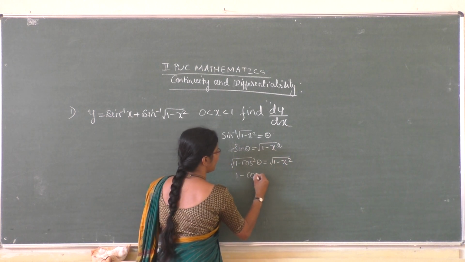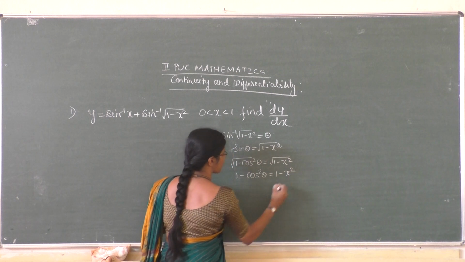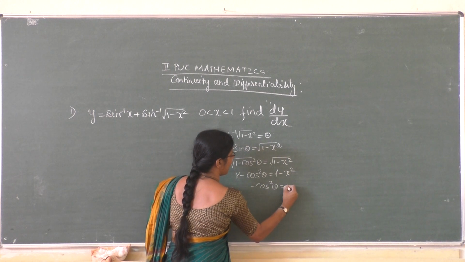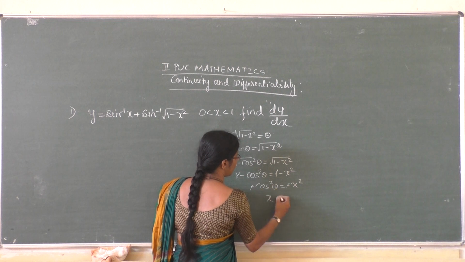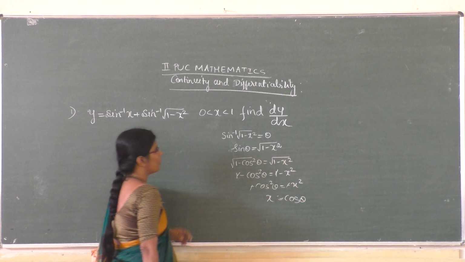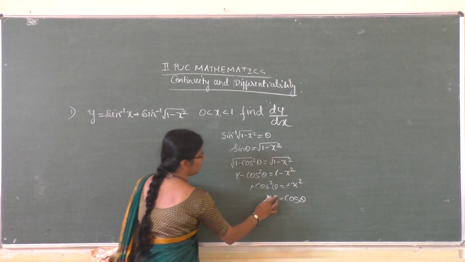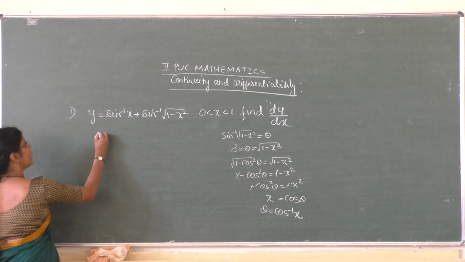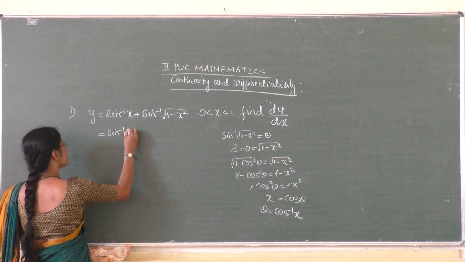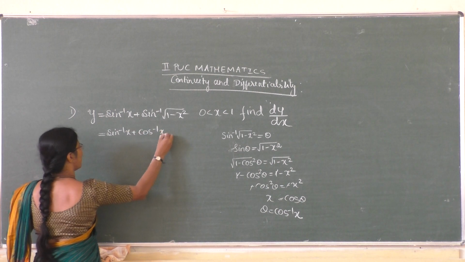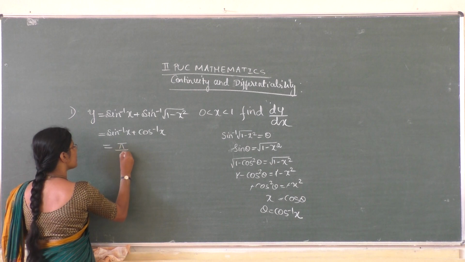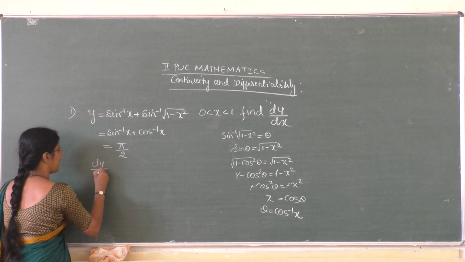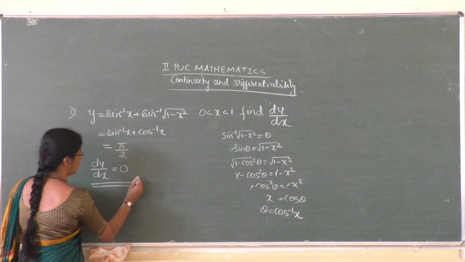Squaring both sides, 1 minus cos square theta equals 1 minus x square. The 1 and 1 cancel, so cos square theta equals x square, and x equals cos theta. So theta equals cos inverse of x. Then we can write this directly as sin inverse of x plus cos inverse of x, which is pi by 2. So dy by dx equals 0.